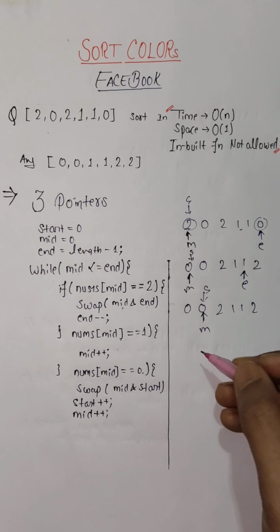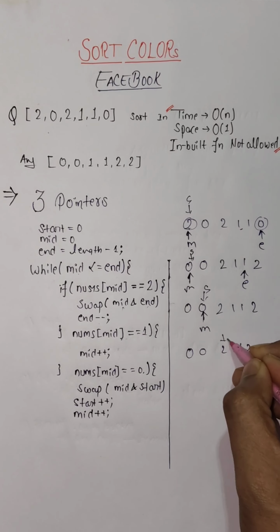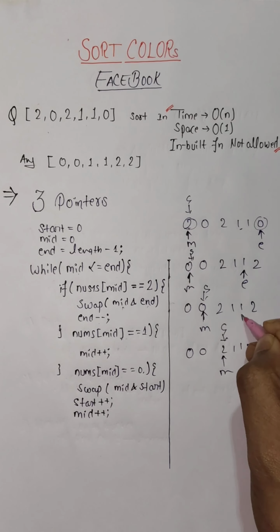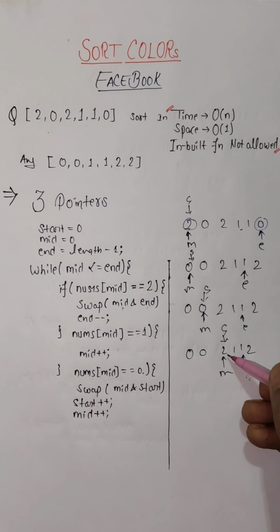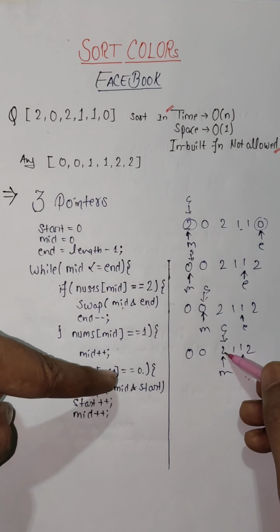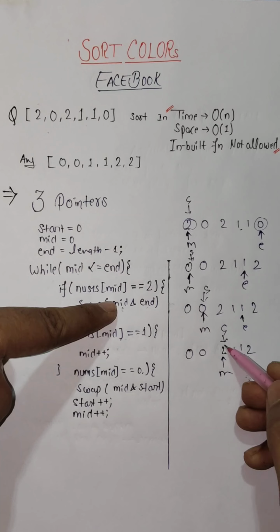Now again, it is 0. The same process will repeat. The start and mid will move forward. The end pointer is here. Now again, we have encountered 2. So when we get 2, the mid and the end pointer will get swapped.